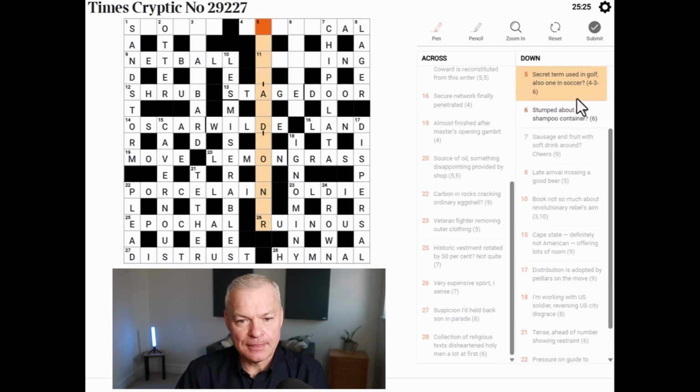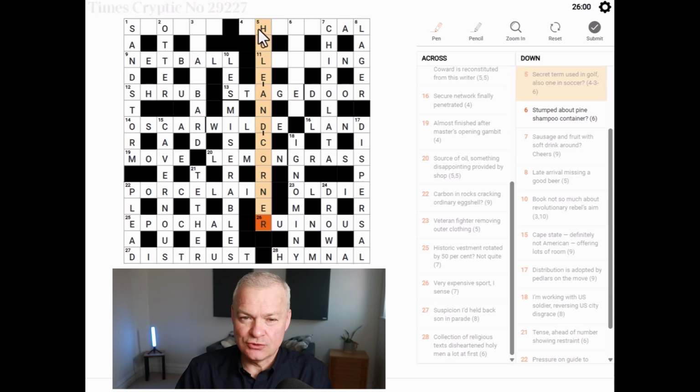Secret term. Aha, well, hole and corner means secret. Old slang, I think. And it fits the letter pattern. So hole and corner means secret. Term used in golf. Well, a hole is a term used in golf. Also is and. And then one in soccer, a corner is a term used in the game of soccer. Okay, fantastic. Now, surely these letters are super helpful.